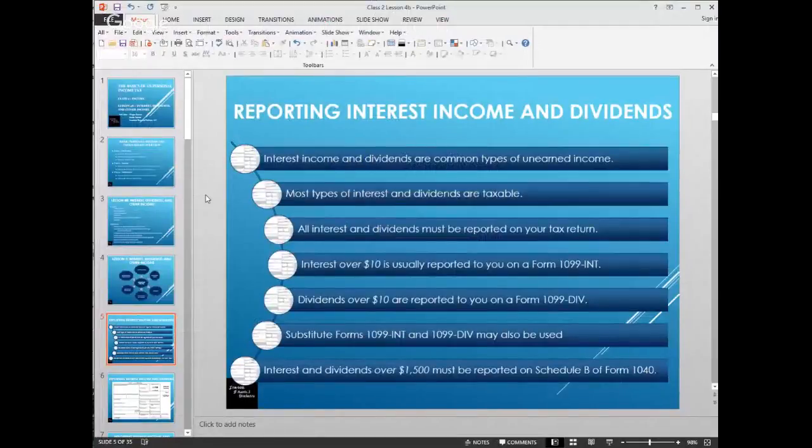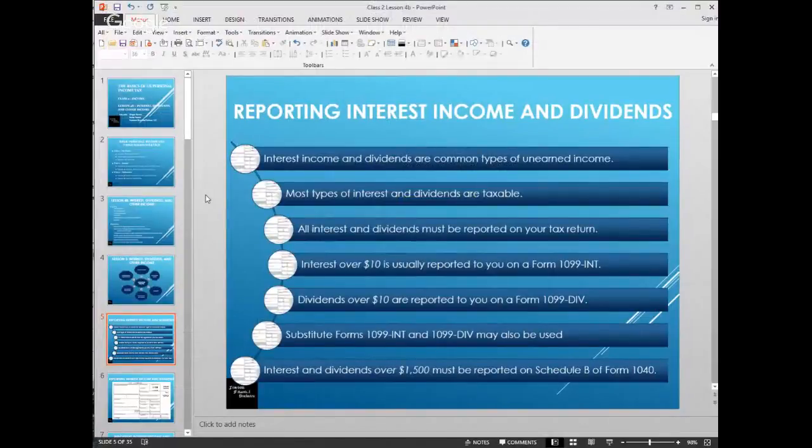These are common types of unearned income. Many people have interest and dividends. Most types of interest and dividends are actually taxable. Whether they're taxable or non-taxable, they need to be reported on your tax return. And generally, if you receive interest over $10, it would be reported to you on a 1099 INT. Similarly, dividends over $10 are reported to you on a 1099 DIV.